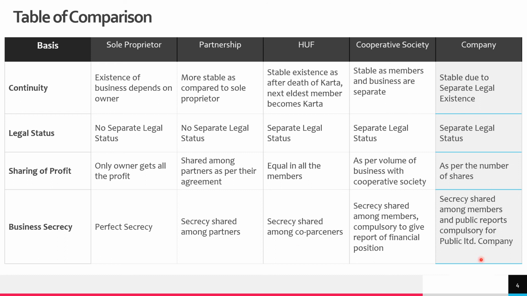or on any other means. In cooperative society, secrecy is shared among members, and also they have to send reports about their financial position to the registrar. In case of company, there is absolutely no secrecy, we can say that, because it is shared among all the members, and also publishing reports is compulsory for a public limited company.